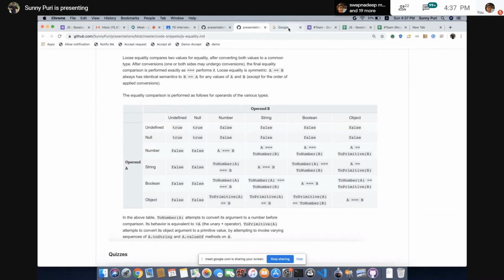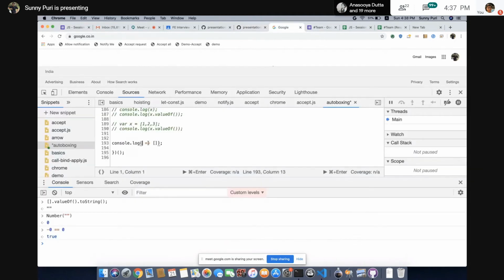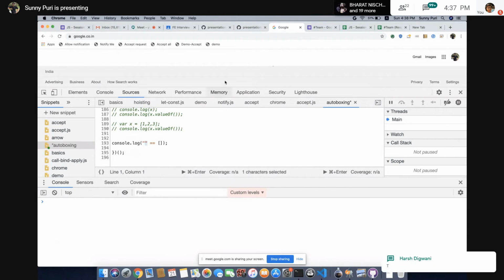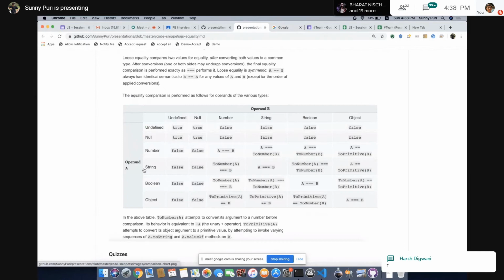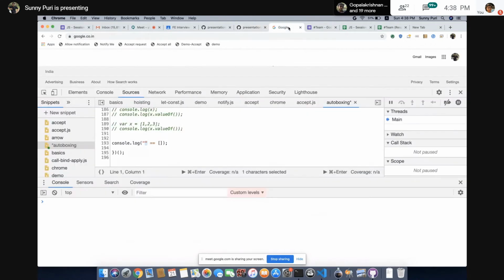Okay, so let's move. We have a number, right? Let's see this. In case of this, what will happen? We have a string, we have an object. According to the graph, the string will not be touched. We have to convert the object to a primitive. Primitive means number, string, or boolean.